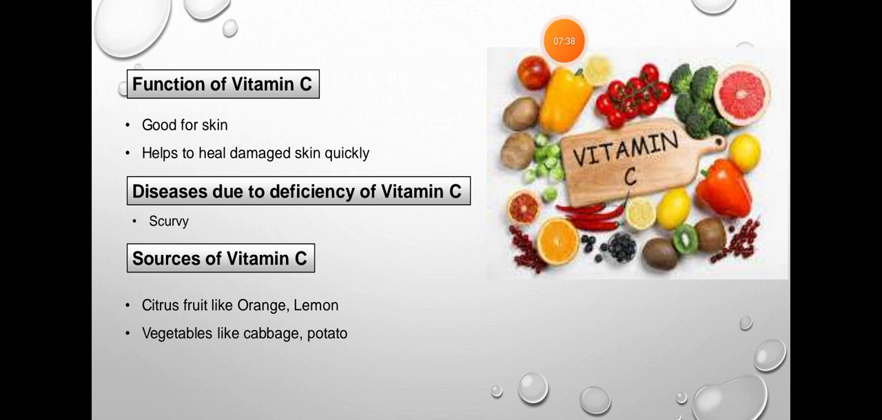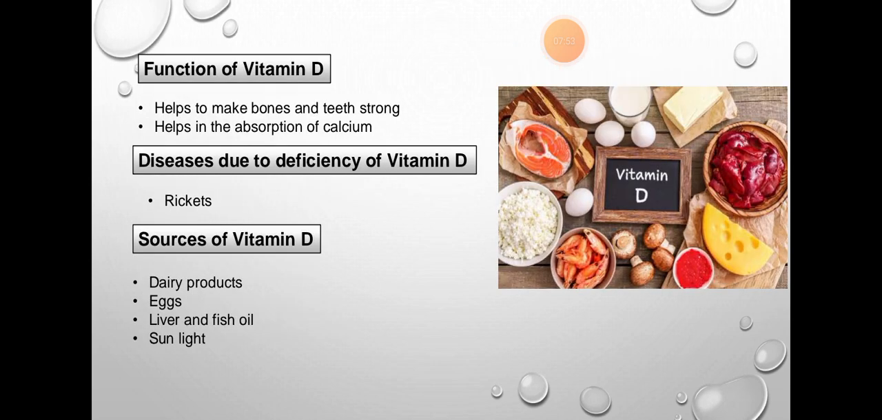Okay, now we have the sources of vitamin C. What are the good foods you can take to get vitamin C? Citrus fruits like orange and lemon, juicy foods, khatte jisko hum kehte hain. And vegetables like cabbage and potato.